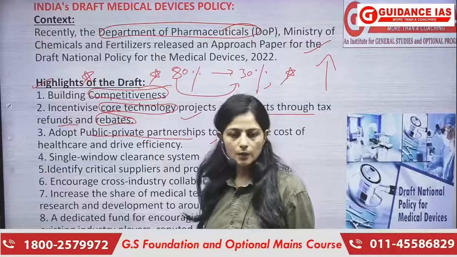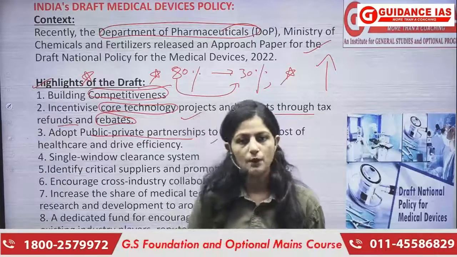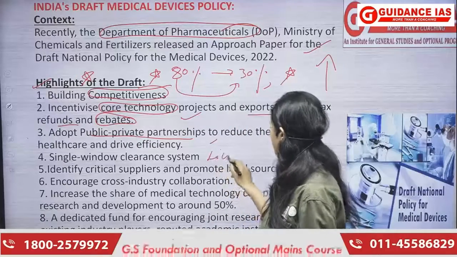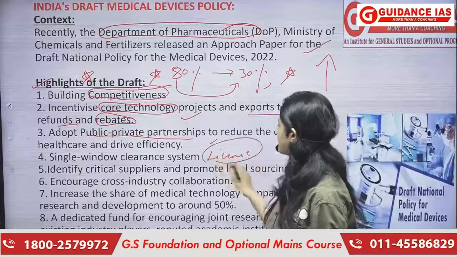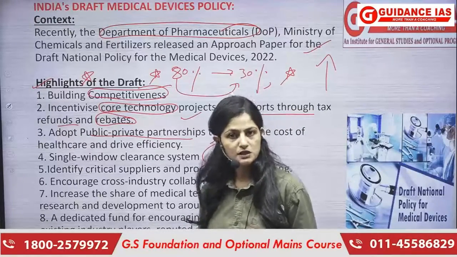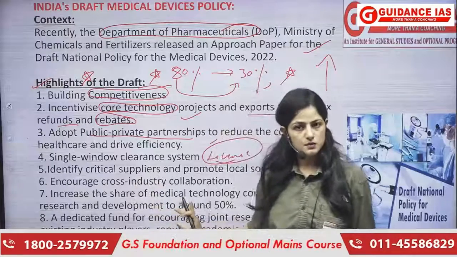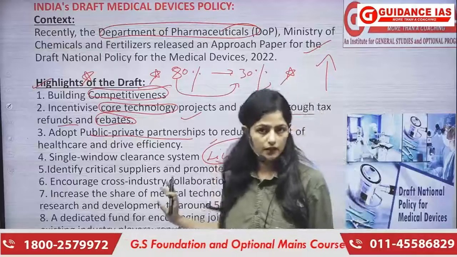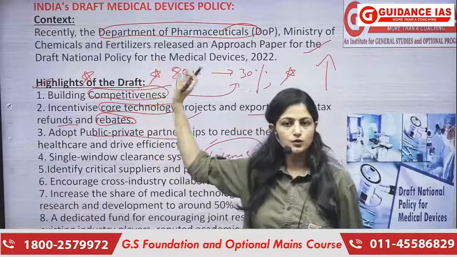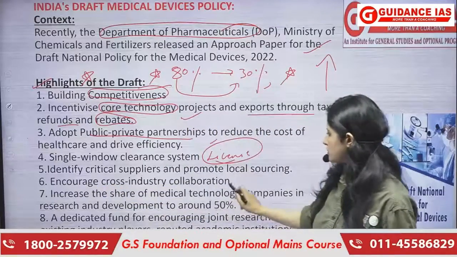We know that for any medical device, suppose you want to come up with some medical device, you need a license for that, right. You need a license, and if you have a single platform to get your license, to submit all your documents, it will be much easier for you to get it. So we should have a single window clearance system to get all the licenses and work done in order to get in line with this policy, right? Next is encourage cross industry collaboration.